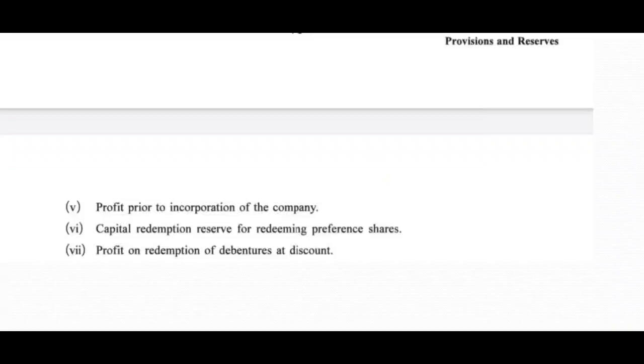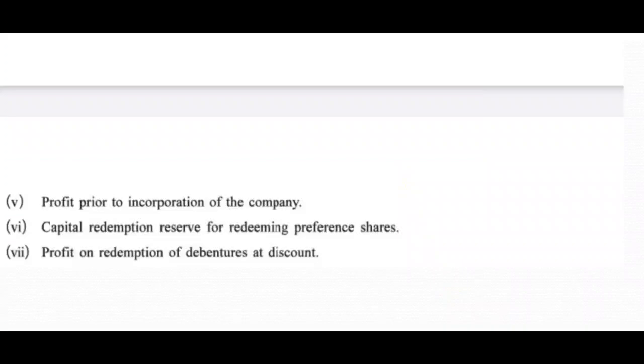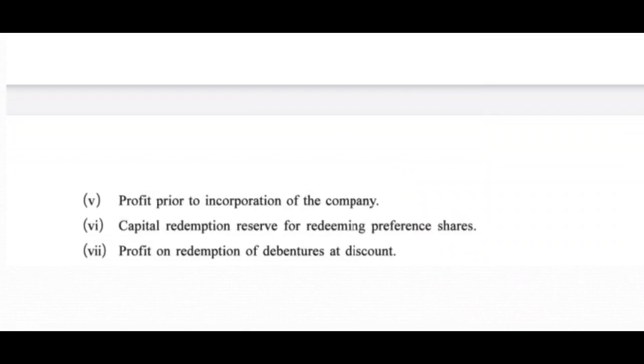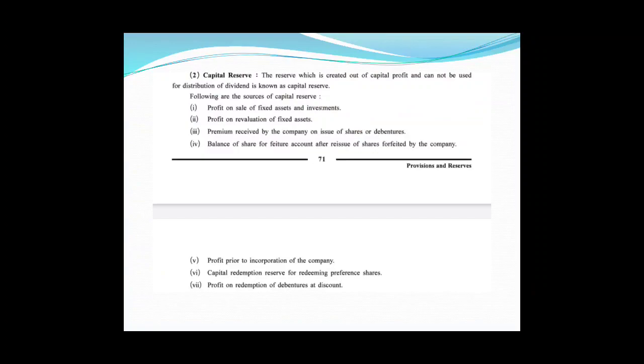What else? Capital redemption reserve for redeeming preference shares, right? This is also a source of profit. And what else? Profit on redemption of debentures at discount. Friends, normally debentures are not redeemed at discount, but sometimes in the market the company purchases its own debentures, which becomes a source of capital profit. Because if debentures are redeemed at discount, that means we are paying less than the face value, and when we are paying less than the face value, it is our capital profit. Okay, so this was about capital reserve and its sources.